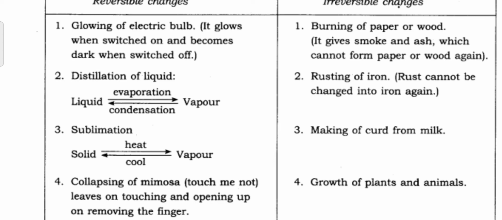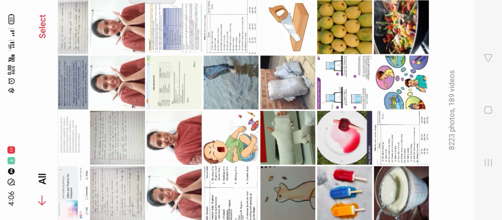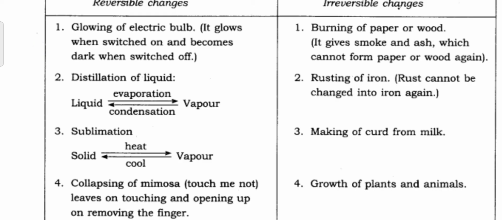Similarly, examples for irreversible changes that cannot be reversed. Which are they? Burning of a paper or wood. It is an irreversible change. We cannot reverse it back because it becomes ash and smoke. We cannot make it back into paper or wood. So that is an irreversible process. Then rusting of iron. We cannot take this rust back to iron. So rusting of iron is an example for an irreversible process.